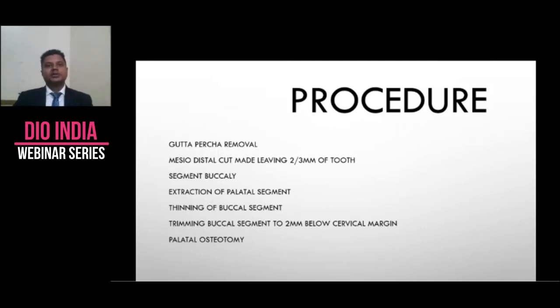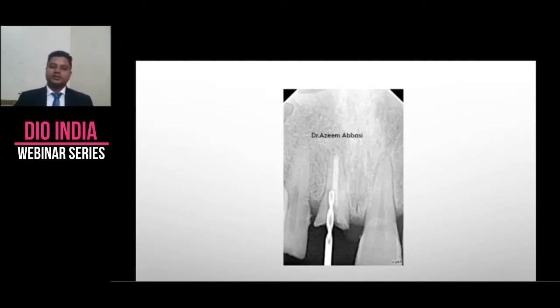This is absolutely important, that we trim it below the level of the cervical margin. Otherwise, even in partial extraction therapy, with the passage of time we have seen a segment of tooth starts to migrate out. So this needs to be done. And palatal osteotomy, with every case we have to do palatal osteotomy. Try to at least.